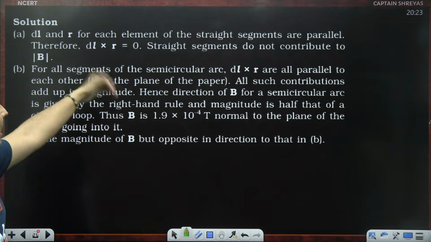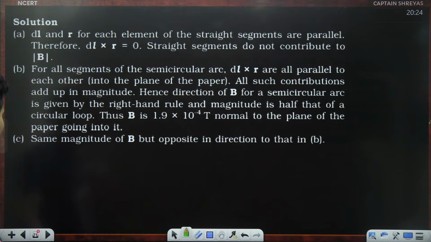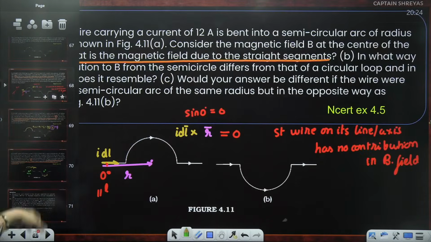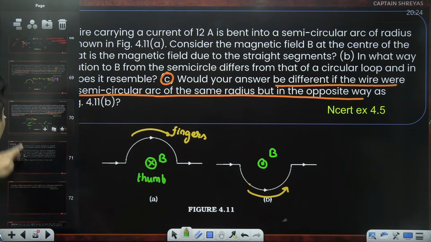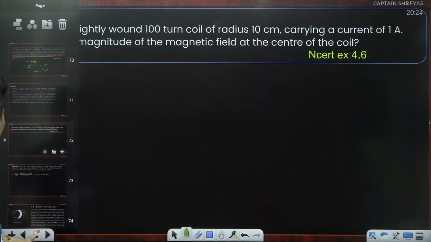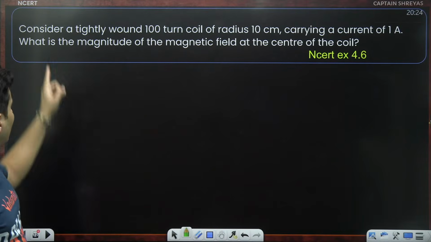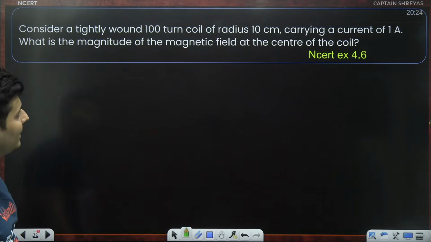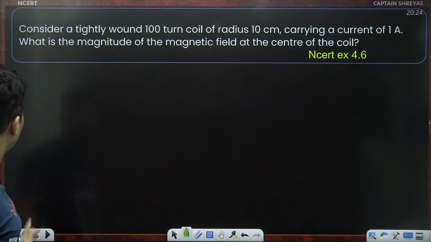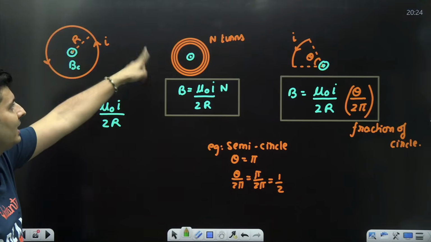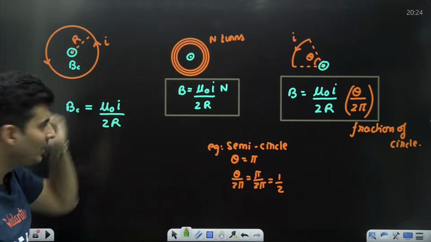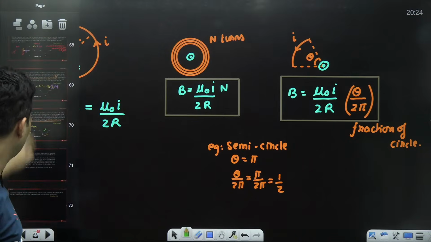Okay, it will be half of this, and this is not going to have any contribution. So these were the three important questions, NCERT exercise 4.5. Let's go to the next question. Consider a coil of so many turns, radius, current. What is the field at the center? The moment I see turns, I remember this theory. If it has many turns, I have to use just this formula because each coil will contribute the same.